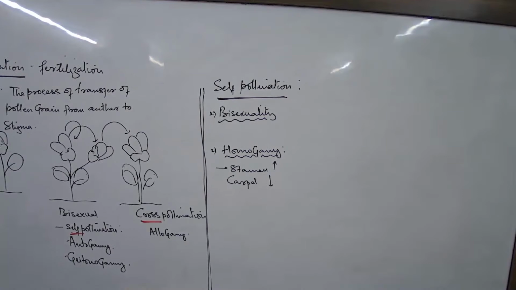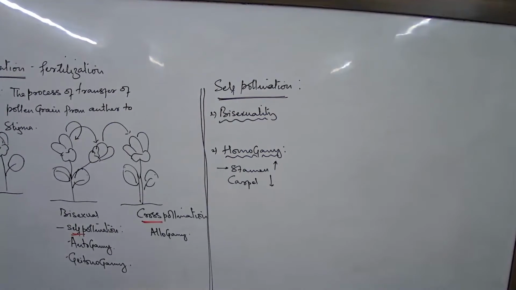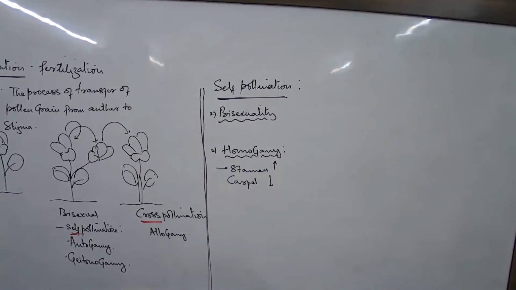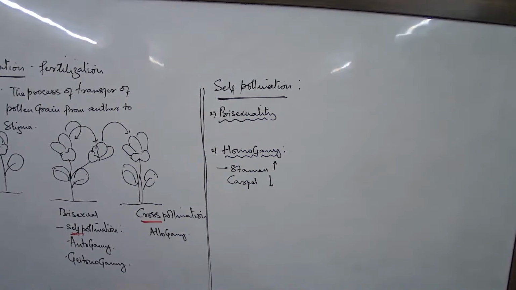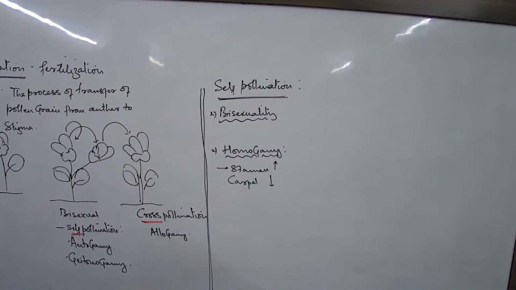Next, we look into certain characteristics. Let us look into the advantages and disadvantages of self-pollination. Some of these points are always very, very important to mention in certain questions. Now, the advantages of self-pollination would be that certain basic characteristics of the parents can be maintained over generations. That is the advantage part of it.